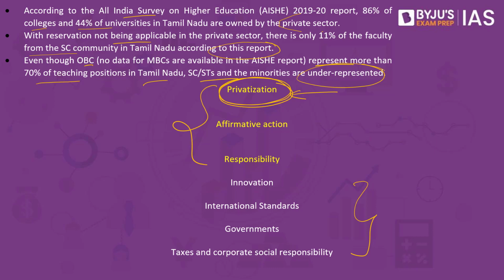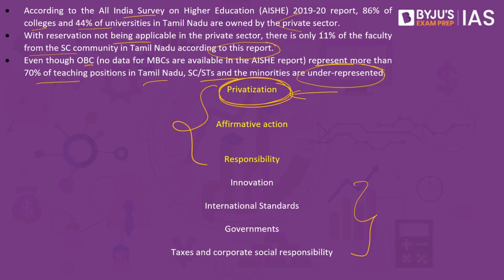In the government sector, there were a lot of jobs earlier up until 1990, but after 1990, it is the private sector which has taken over. The government has given away its share to the private sector. We need to introduce this so that these people are also economically empowered and socially empowered. That is the first argument.